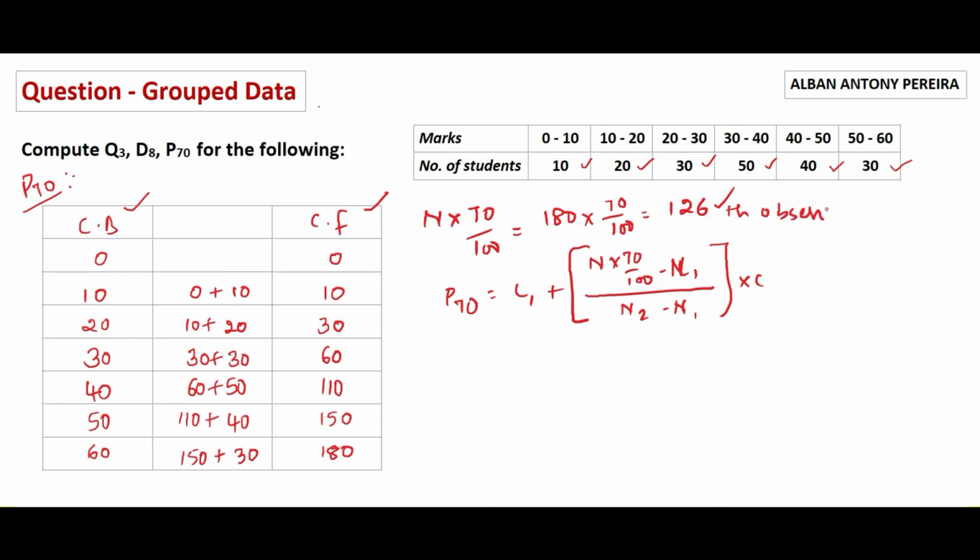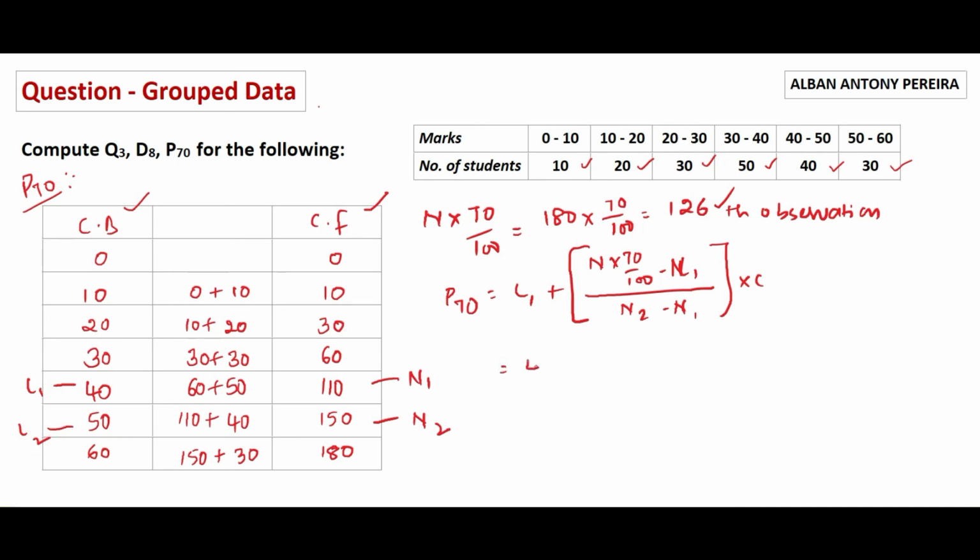So find out this 126th observation in between the cumulative frequencies. It is once again the same, 110 and 150. N1 is 110, N2 is 150, and L1 is 40, L2 is 50. So let's solve this further.